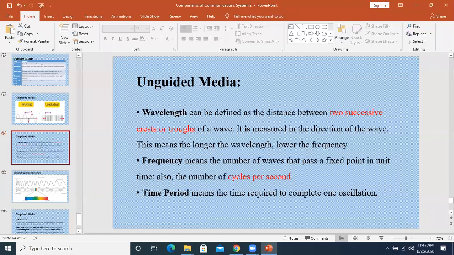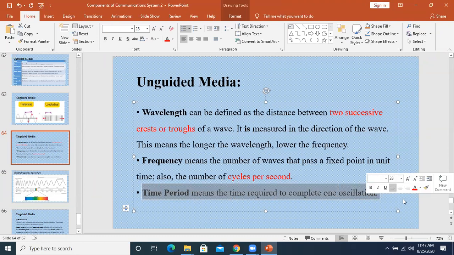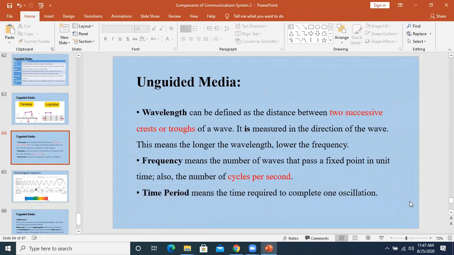Okay, the last thing is there. Time period means the time required to complete one oscillation. You can see that it is the opposite of the frequency. Frequency means the number of cycles covered in unit time, and time period means the time required to complete one oscillation. One oscillation means one cycle, the completion of one cycle.